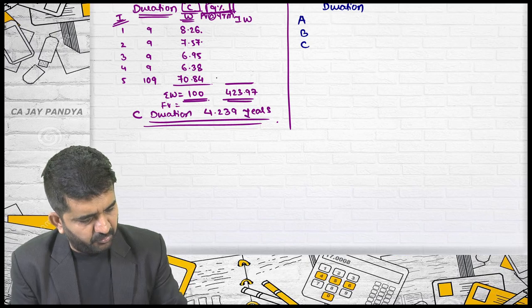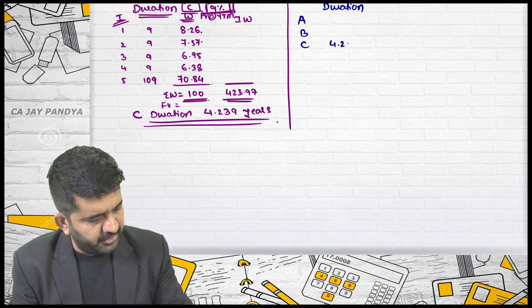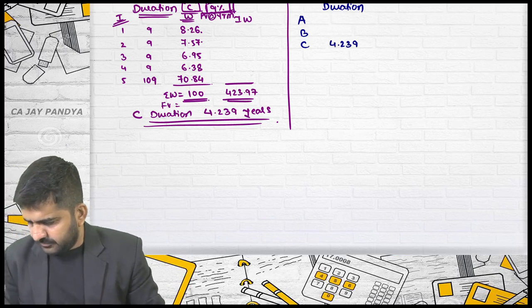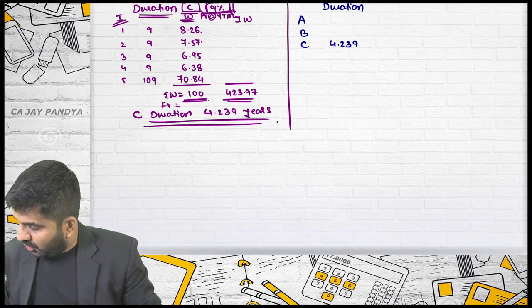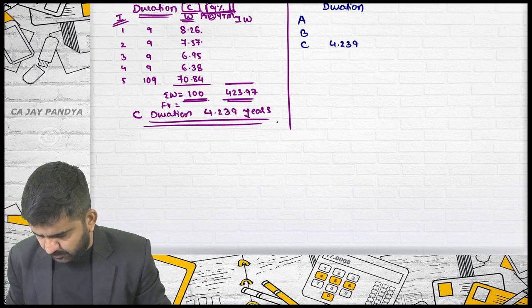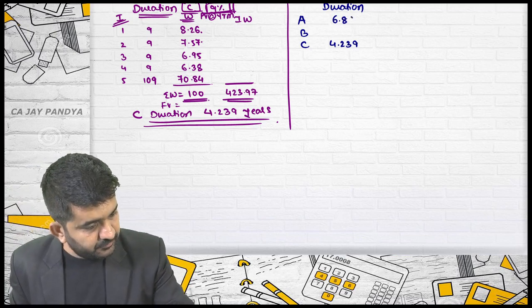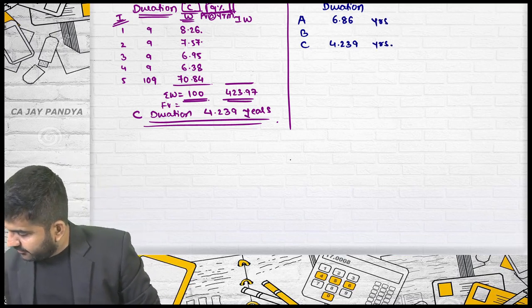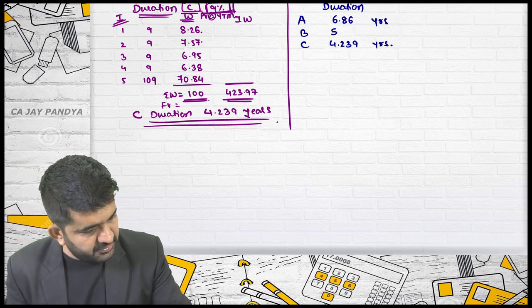Duration of C I have found out. It is 4.239. Duration of A is 6.86. All are years. And the duration of B is 5.84 years.